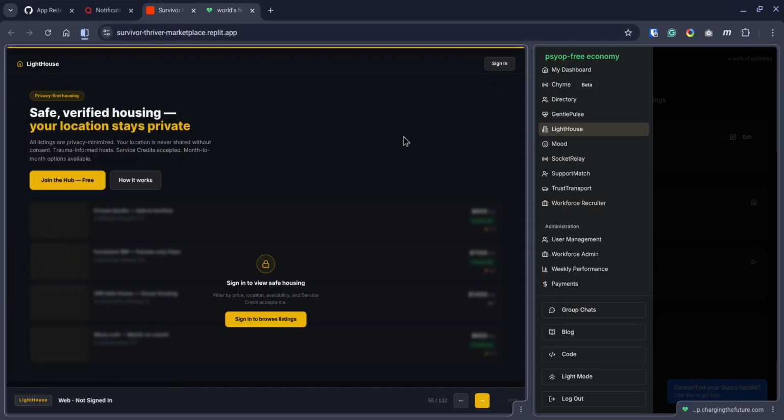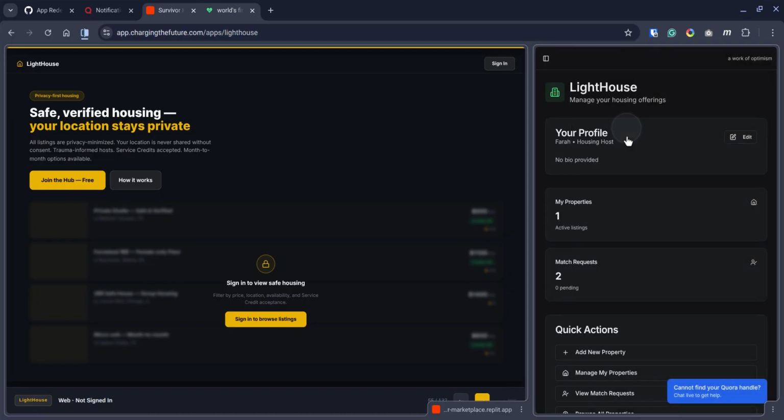Lighthouse, if you're not familiar, is like Airbnb, but for targeted individuals. The whole goal is to find PSYOP-free housing. The current version of Lighthouse is on the right-hand side. As you can already see, the design is very different, but the core features are actually all the same.